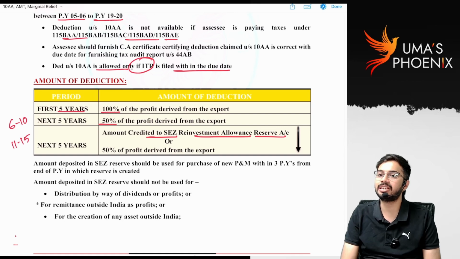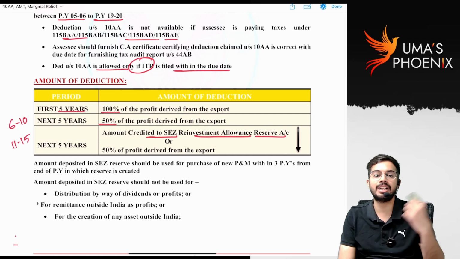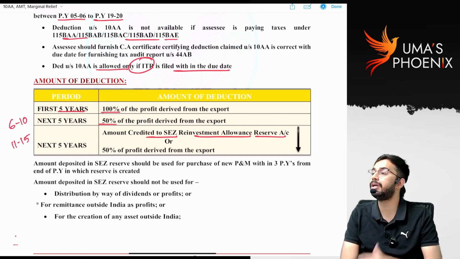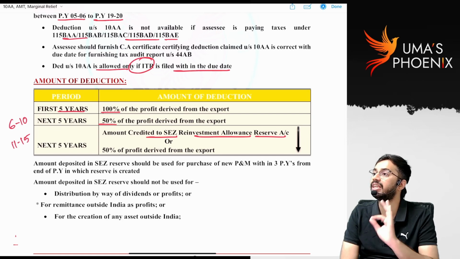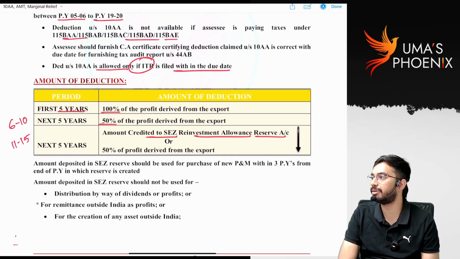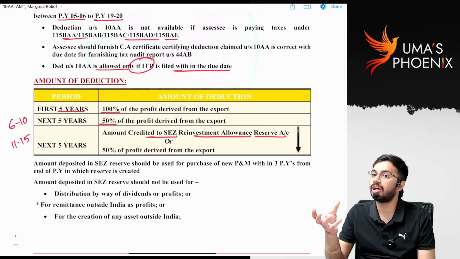Sir, what is this SEZ reinvestment allowance reserve? Whatever the amount deposited in the SEZ reinvestment allowance reserve account is there, such amount should be utilized for purchase of new plant and machinery within 3 years from the end of the previous year in which the reserve is created. Are you able to understand? So, if it is misutilized, that means what?